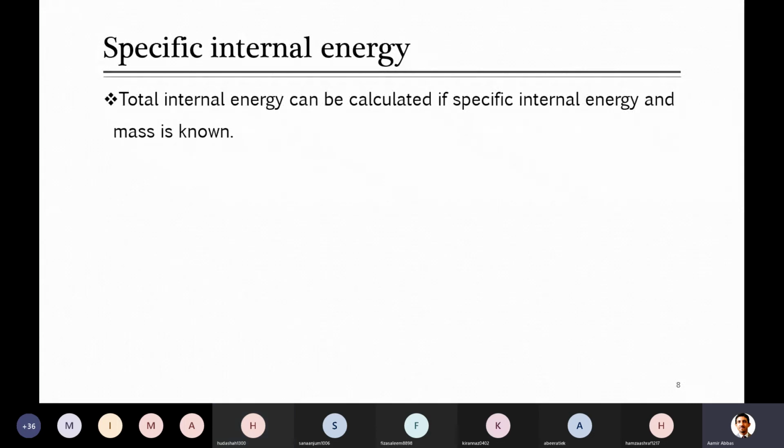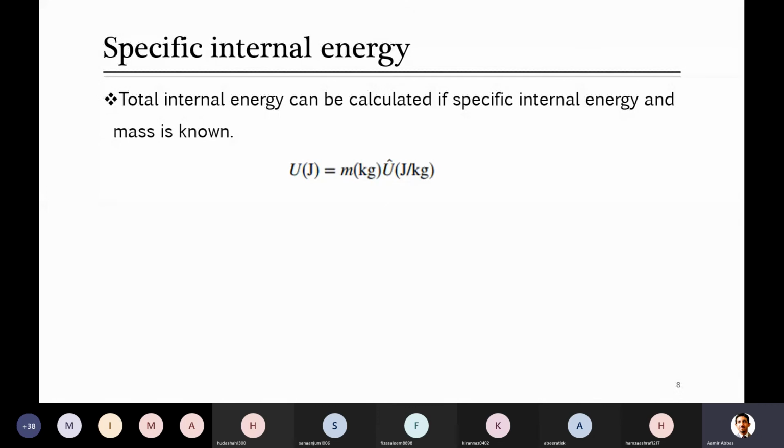By the way, here many things you will be looking at, as we saw earlier in the calculation of flow work. Most of the time we are talking about flow rate, or per unit time. You know that open systems are systems in which material can flow in and out of the system. So when material flows in, it will be flowing with respect to time. So most of the time, when you are dealing with an open system, you don't take just direct quantities. For example, we are now reporting specific internal energy in the form of specific internal energy per unit time. Sometimes directly we will be writing it just as specific internal energy.